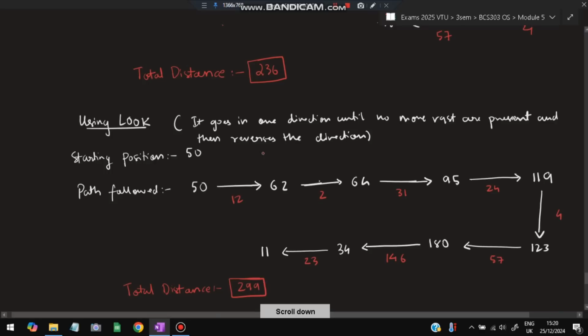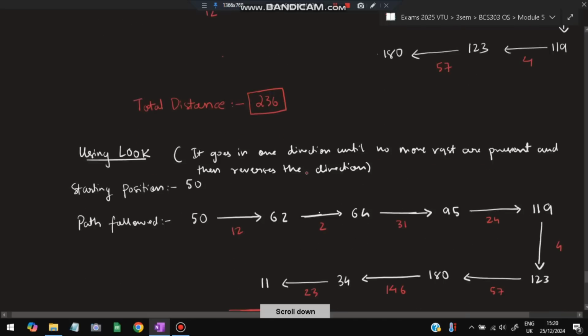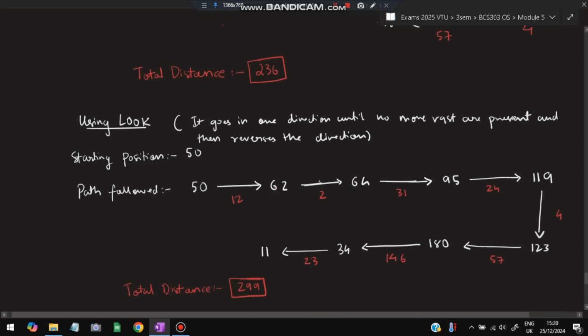Third one is LOOK. What is LOOK? See, this is very easy to understand. Here, 50 is the starting point, and we'll be moving in one direction. The numbers are like this: 0, 1, 2 till 199. We are at 50. Now we can move in either direction, that is upon us. So I'm choosing to move in the right direction where 62 comes.